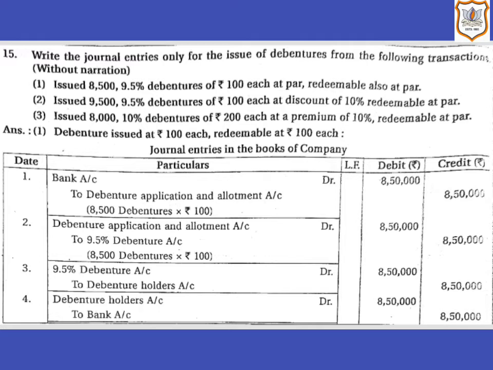So here is question number 15. Let's start. Write the journal entries only for the issue of debentures from the following transactions, without narration.